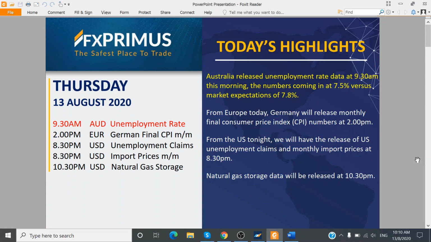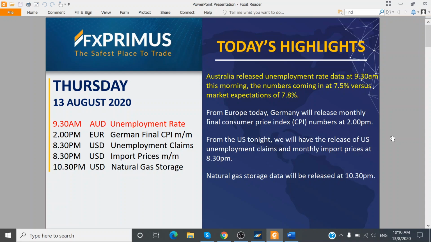Edmund here. So we had a very exciting and volatile past three market days from Monday to Wednesday. And for today, we are looking at Thursday, the 13th of August 2020. Let us have a look and see what is coming up from the economic calendar today, and then we will be having a look at the technical charts to forecast some movements for major currency pairs and also for gold and oil prices.